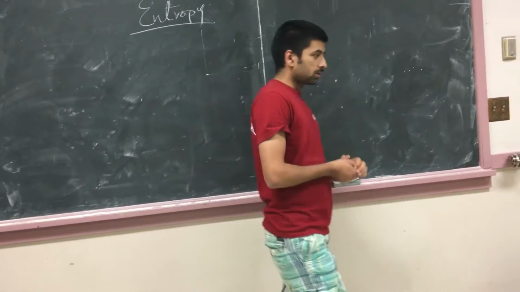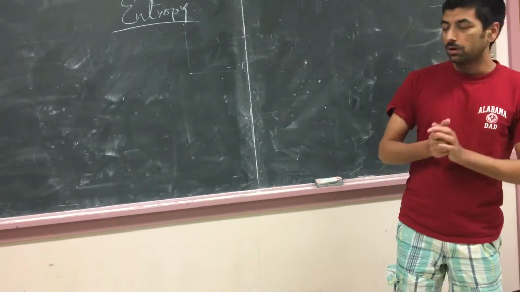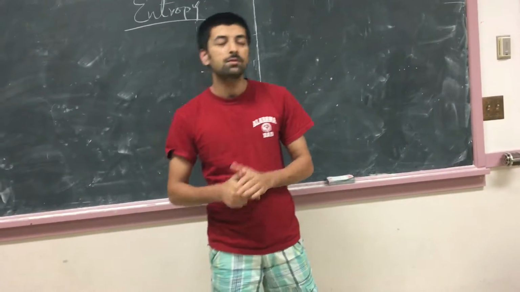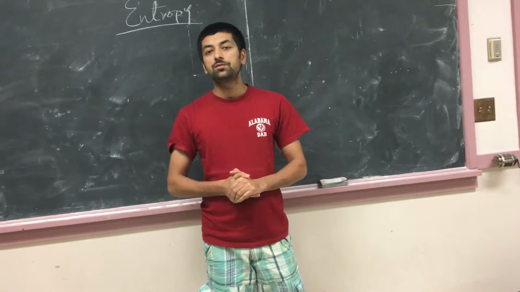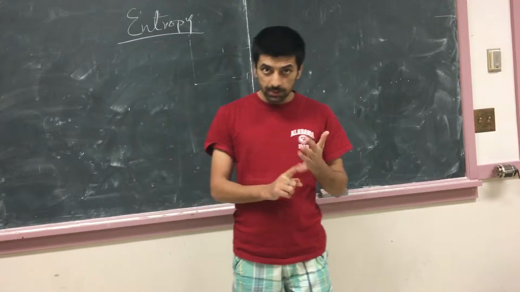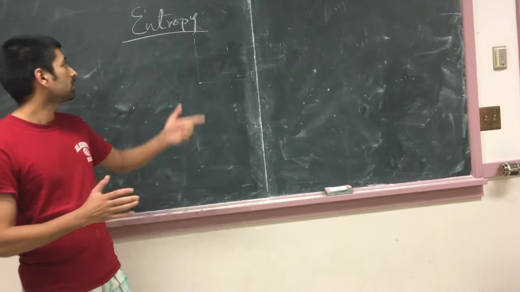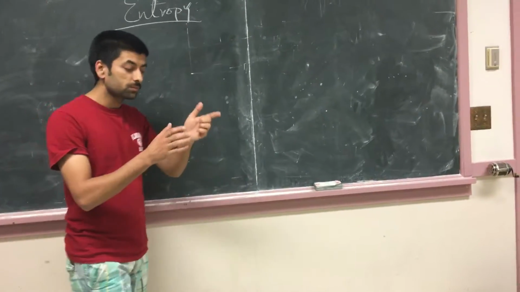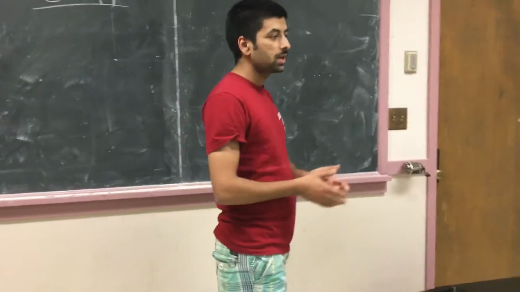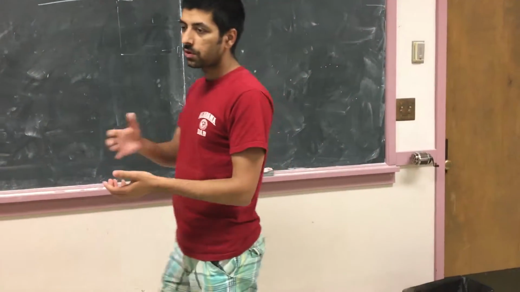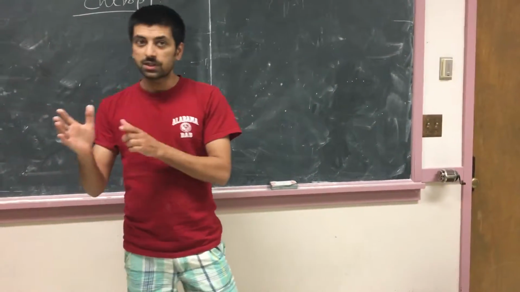As you all know, matter generally exists in three states: solid, liquid, and gas. But how do you distinguish entropy in the case of those matter? So I'm going to demonstrate how you can relate entropy with the state of matter and how systems go from one state to another state, right?